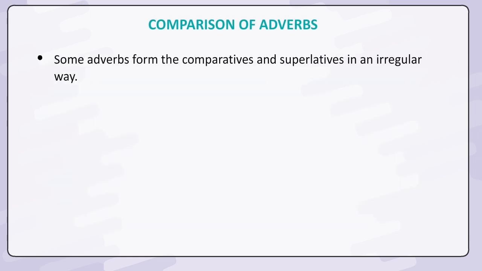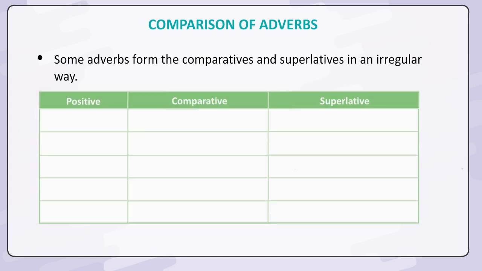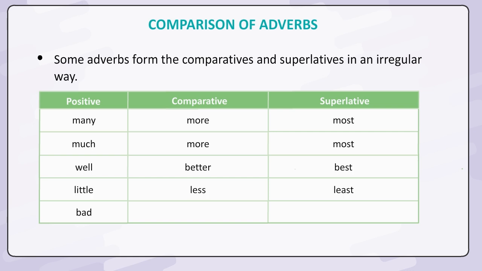Some adverbs form the comparatives and superlatives in an irregular way. Positive, comparative, superlative: many, more, most; much, more, most; well, better, best; little, less, least; bad, worse, worst.